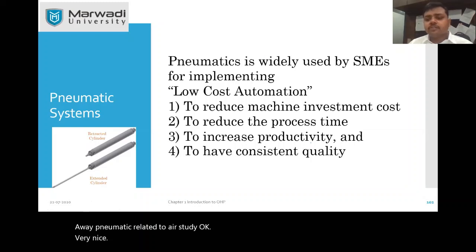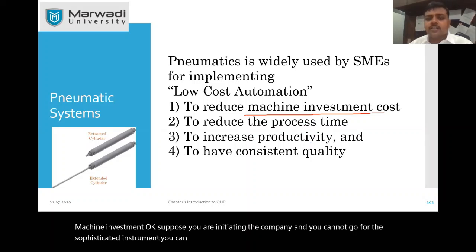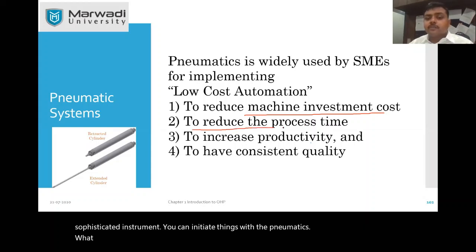So when you are using pneumatics, it is particularly cheaper as compared to hydraulic. It is very simple in construction and its components are relatively cheaper in cost. So why are we using low cost automation? In small and medium industries we do not have too much inventory. So in that situation, in order to reduce the machine investment, suppose you are initiating the company and you cannot go for sophisticated instruments, you can initiate things with pneumatics.